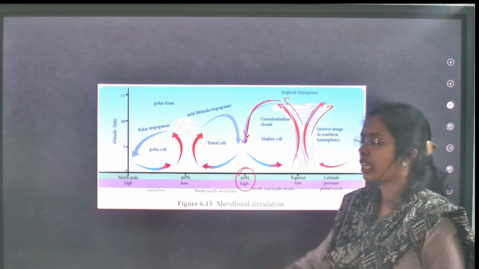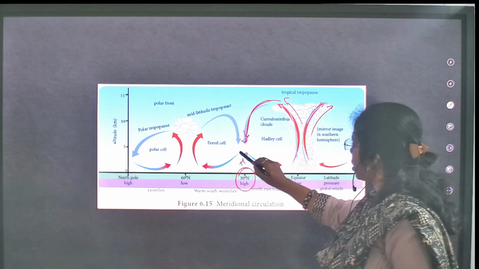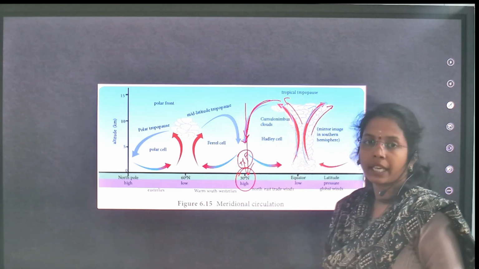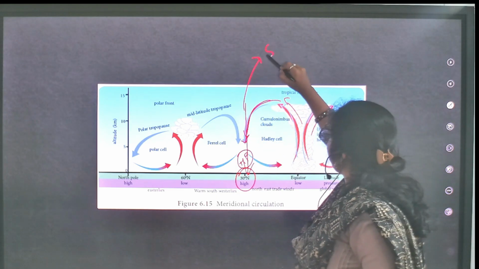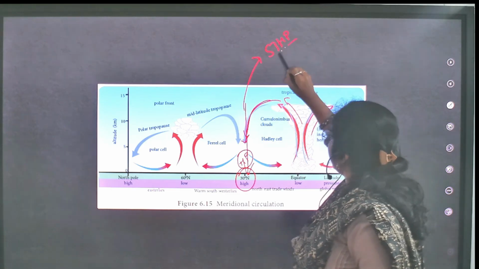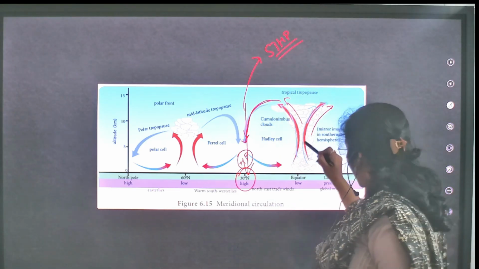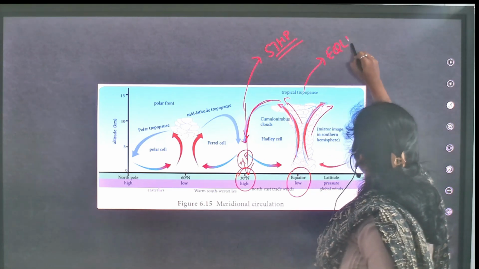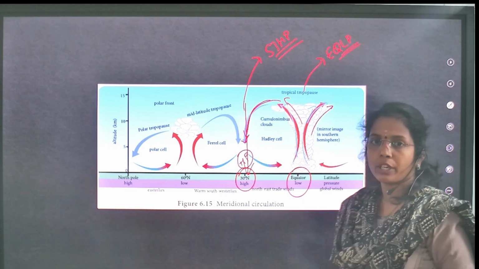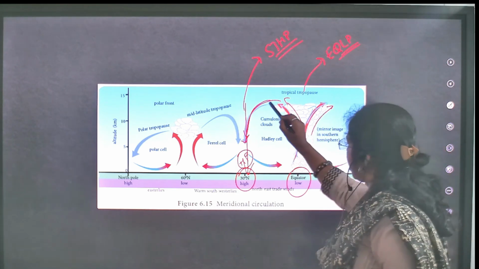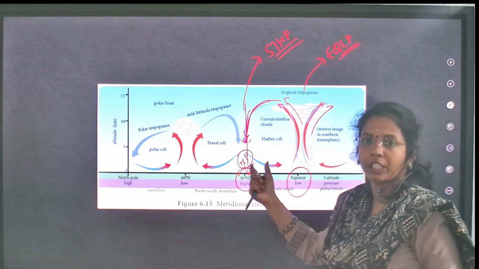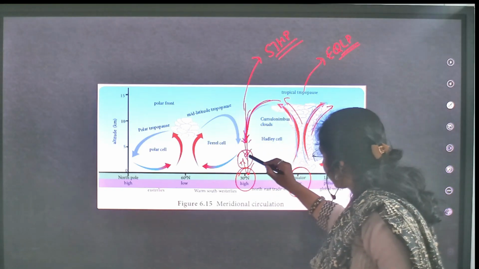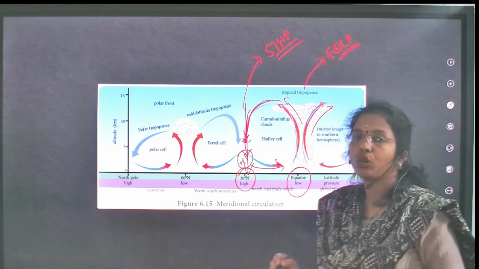Now sinking air means what you will see? High pressure zone. High pressure means here at subtropics it is sinking. Here you will see the subtropical high pressure belt. Here what you will see? Here you will see the equatorial low pressure belt.